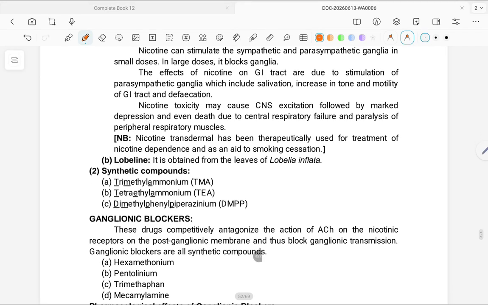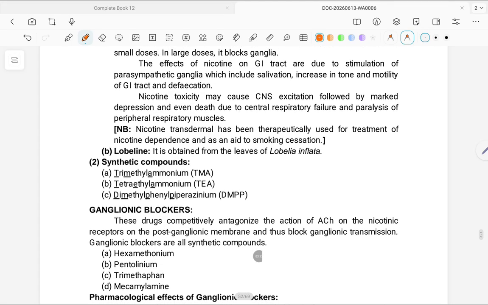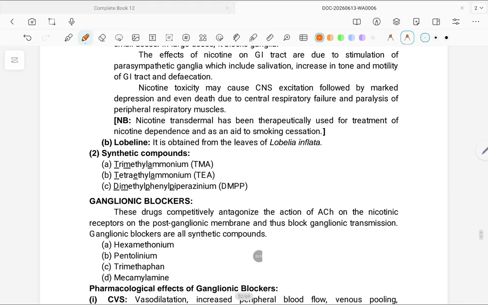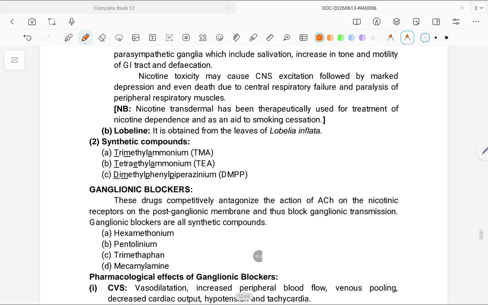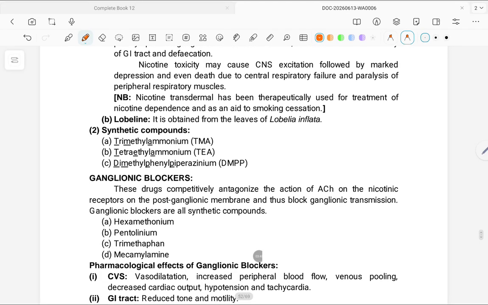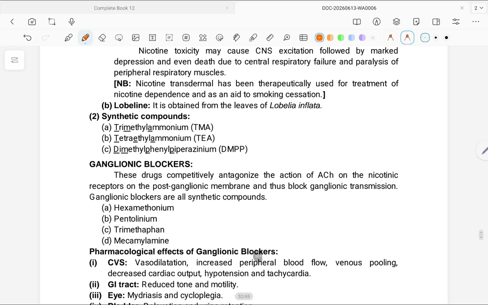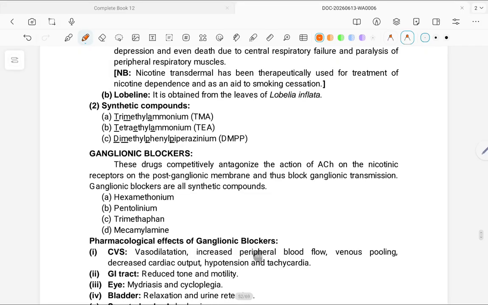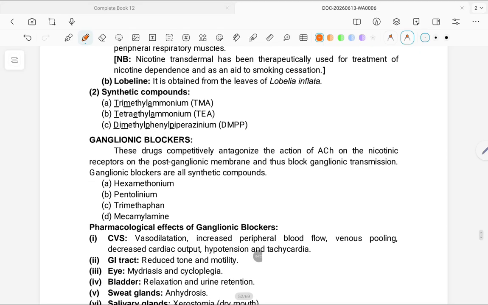The effects of nicotine on the GI tract are due to stimulation of parasympathetic ganglia, which include salivation, increase in tone and motility of the GI tract, and defecation. Nicotine toxicity may cause CNS excitation, followed by marked depression and even death due to central respiratory failure and paralysis of peripheral respiratory muscles. NB: Transdermal nicotine has been therapeutically used for treatment of nicotine dependence and as an aid to smoking cessation.